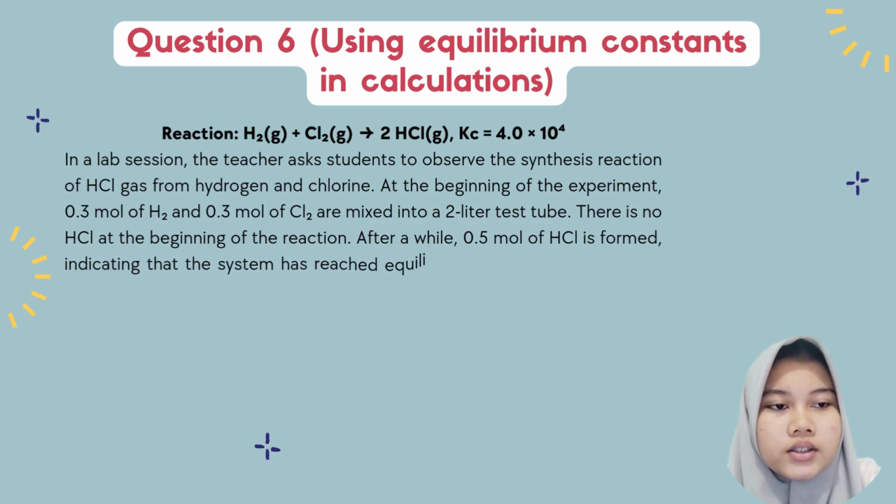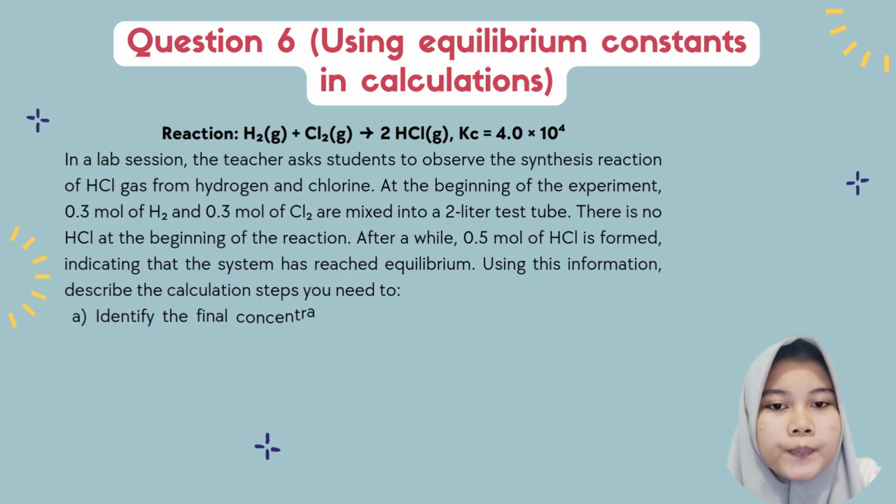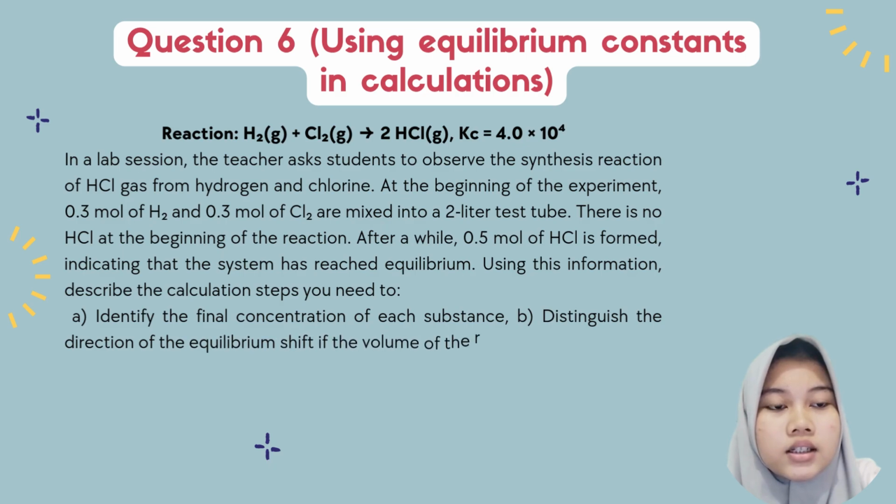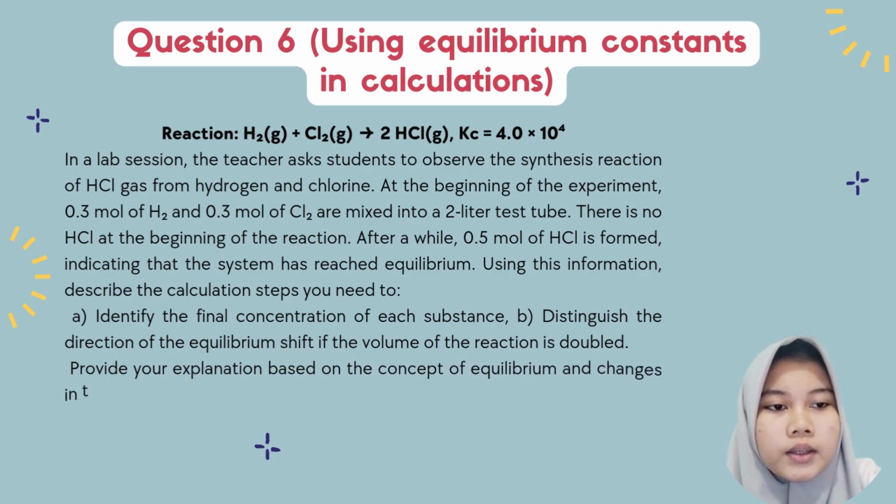After a while, 0.5 mole of HCl was formed, indicating the system had reached equilibrium. Based on this information, explain how you would determine the final concentration of each substance. Then, if the volume of the system is doubled, how would the equilibrium shift? Support your answer using the concept of equilibrium and concentration change.